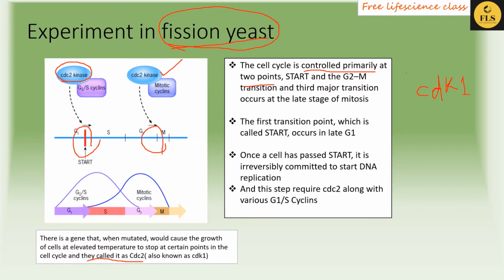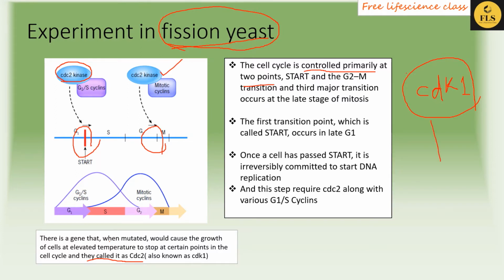From that, you can understand that CDK1 is sufficient to do all the activities of the other CDKs, but the rate of cell division is very, very low. So this is a slow process, and it takes more time than the normal timing.